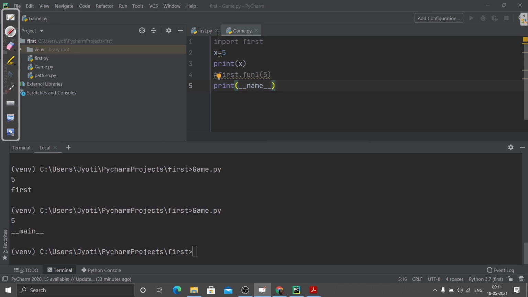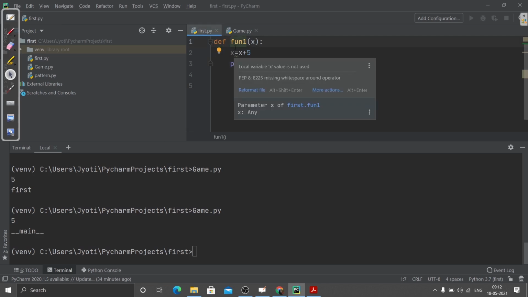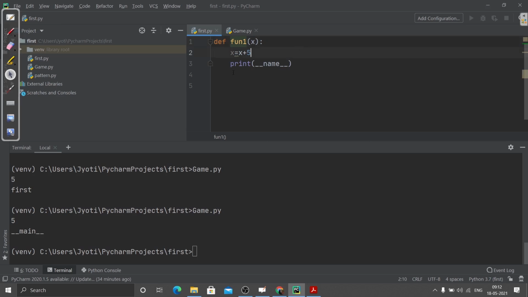Now let me just show you for a module. We know that for a module, the special variable __name__ will store the value of whatever the Python file name is. So you can see this is our module. By just seeing, we can tell that yes, it is a module, because we are not printing anything directly, or we are not executing this code here.